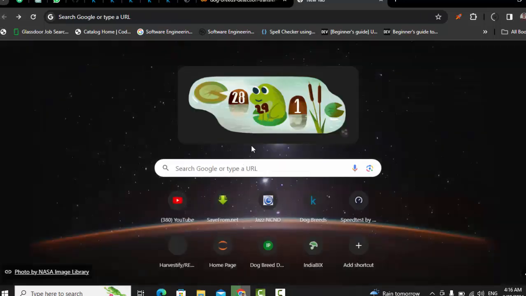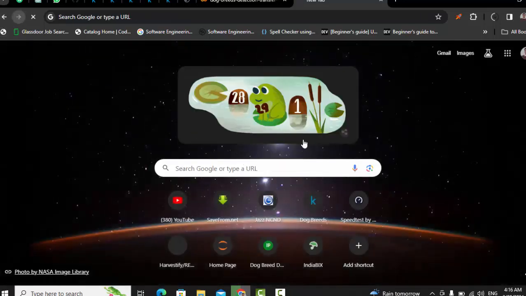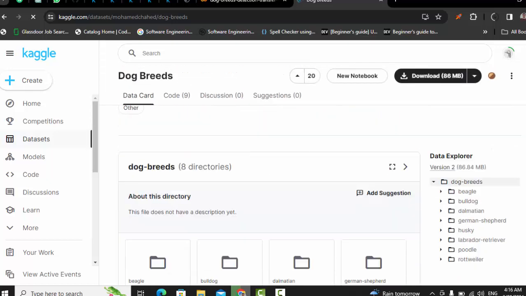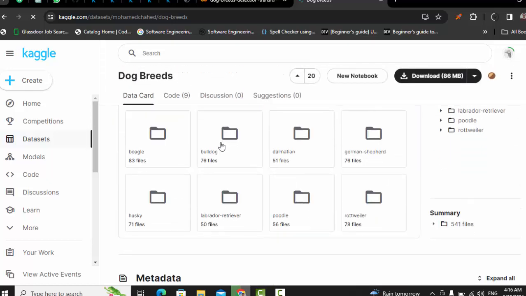Perfect. And another class is Bulldog, Dalmatian, German Shepherd, Husky. So these 8 classes will be in our dataset. We are going to classify or detect different breeds of dogs using a pre-trained model.